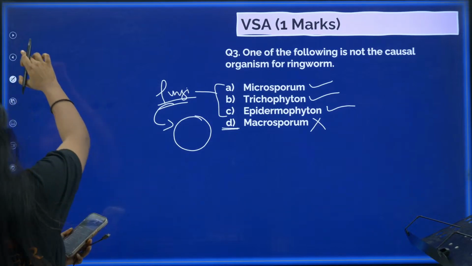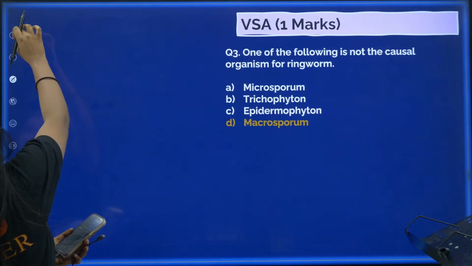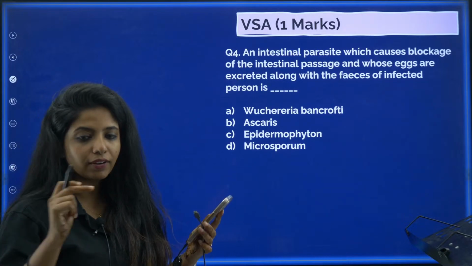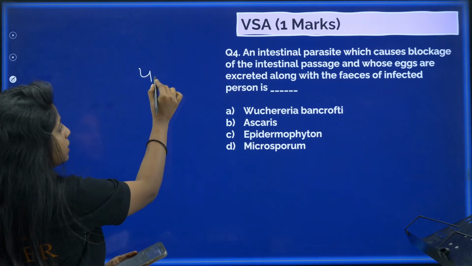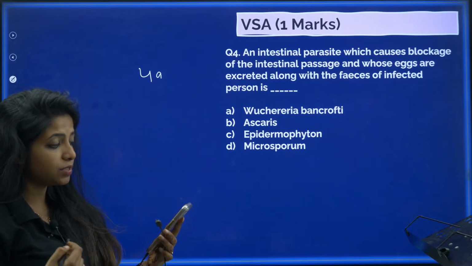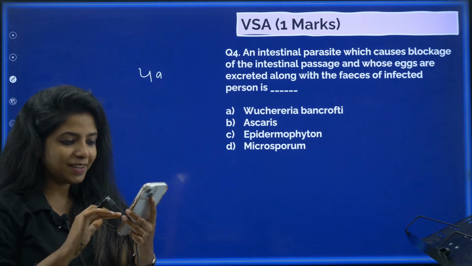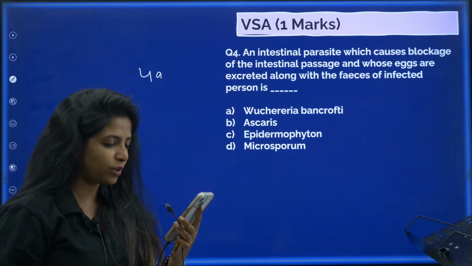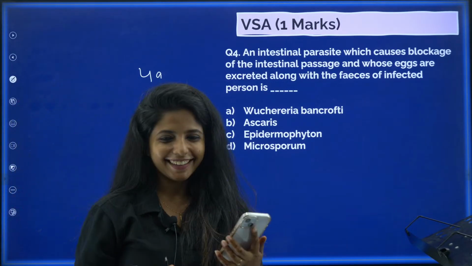You're absolutely correct. Now, fourth question. Every time you give me the answer, please give it like this: 4A, 4B, 4C. It becomes easy for me to understand. Aman Shetty says, you're my favorite biology teacher, ma'am. Oh, that's so sweet of you. I'm so thankful to hear that.